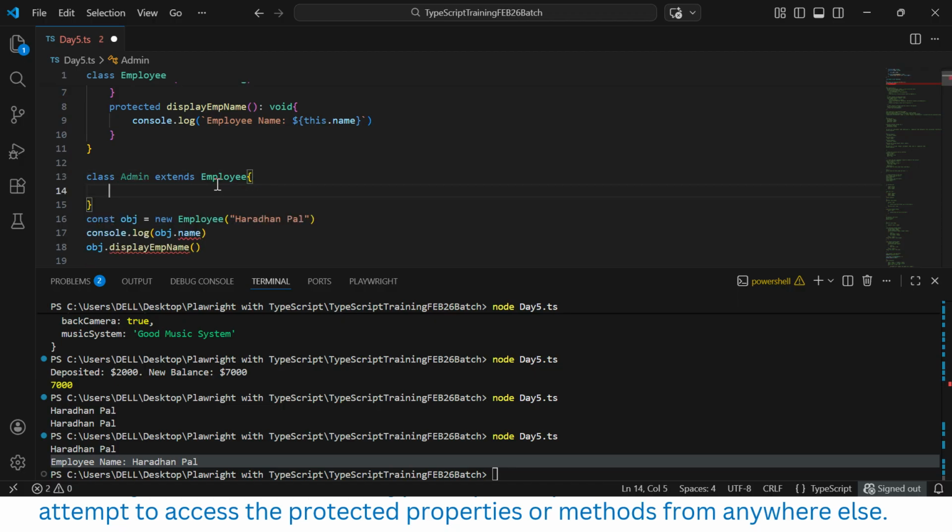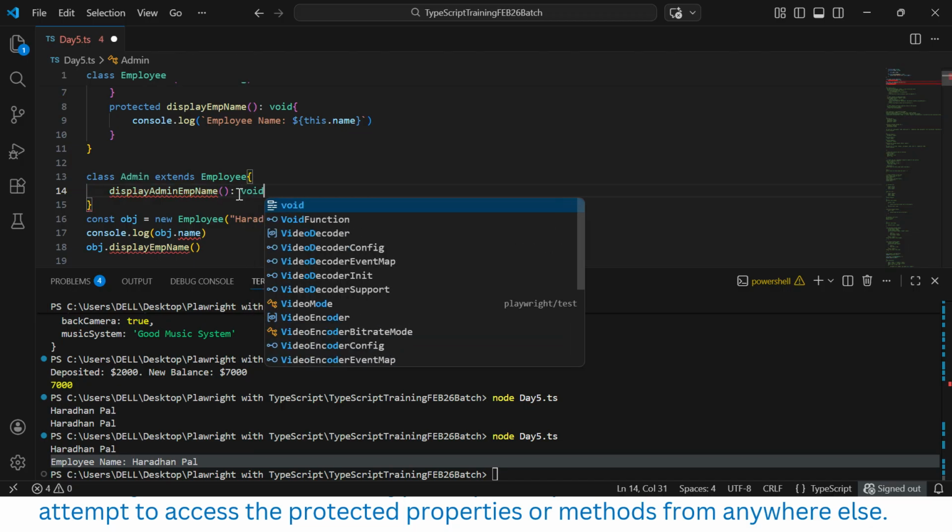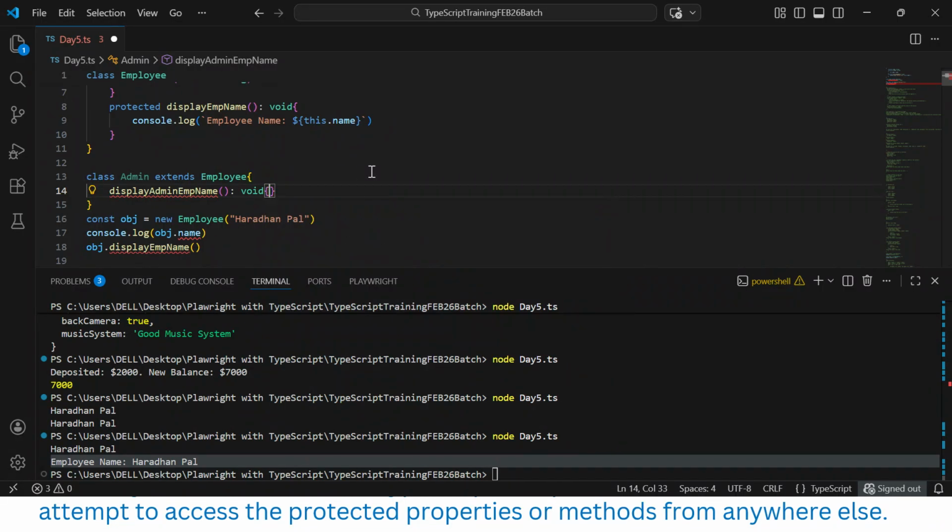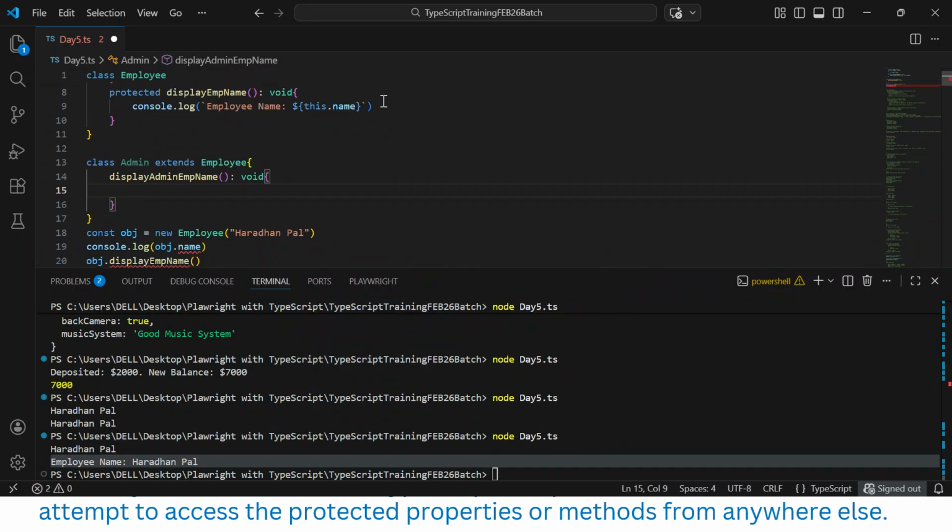Then I can create a method called display admin employee name, with return type void. Same way, I think it should be fine.